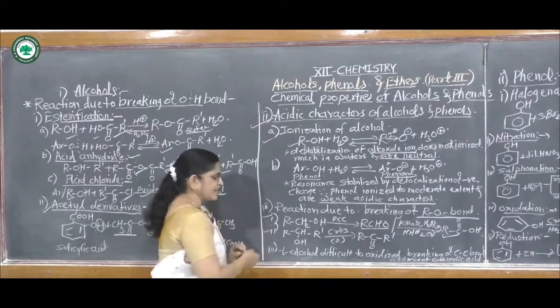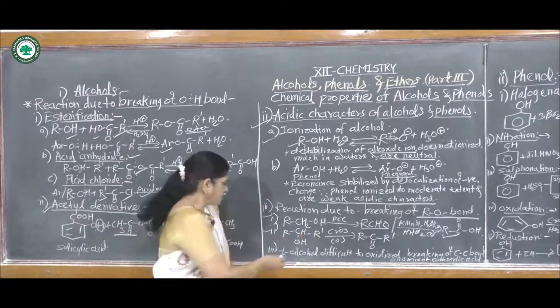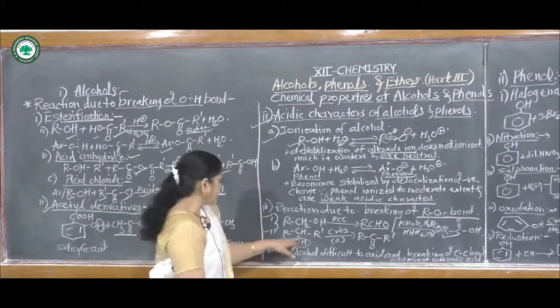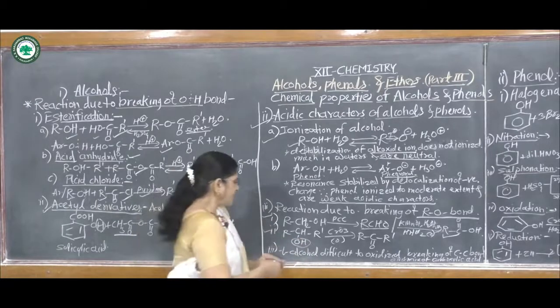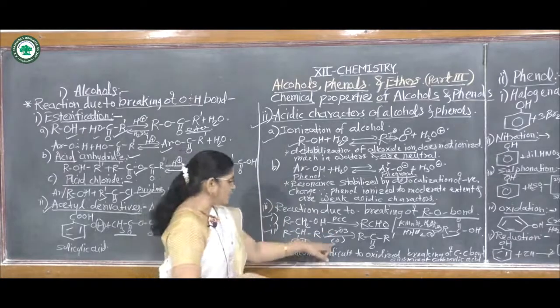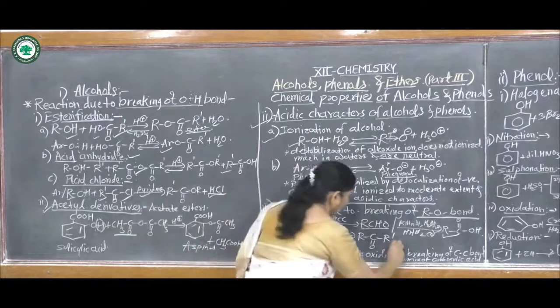Then reaction with secondary alcohol, RCHOHR'. The OH group is attached to a secondary carbon atom. If secondary alcohol reacts in the presence of chromium anhydride, that is CrO3, it gets oxidized and gives ketone.